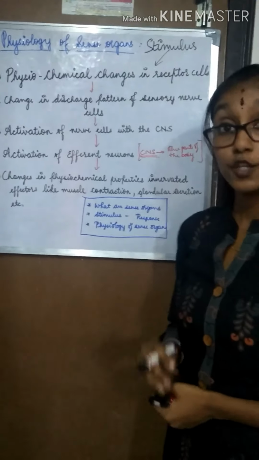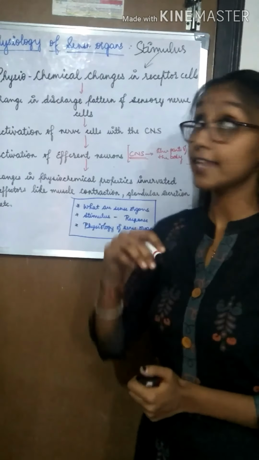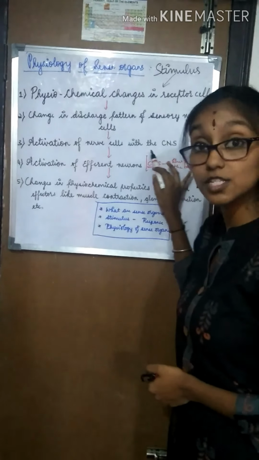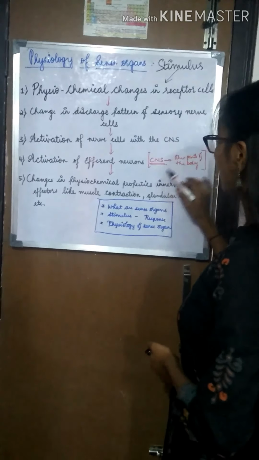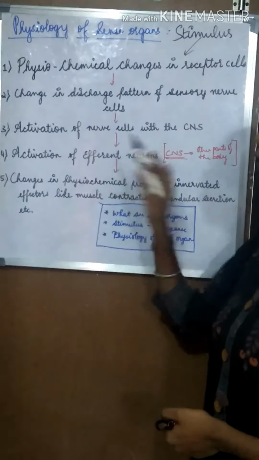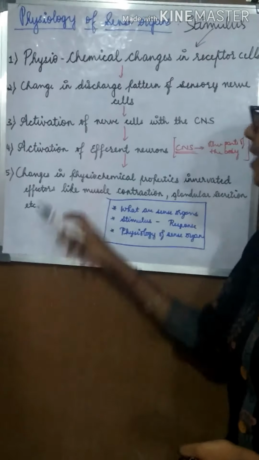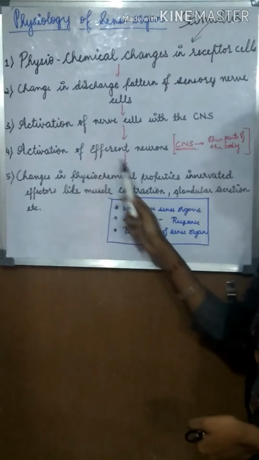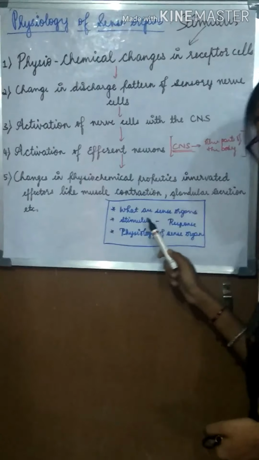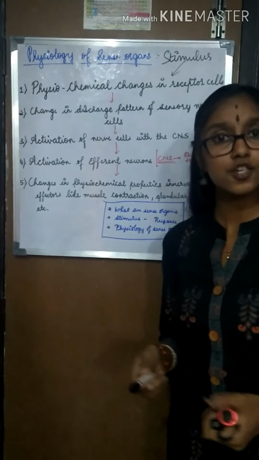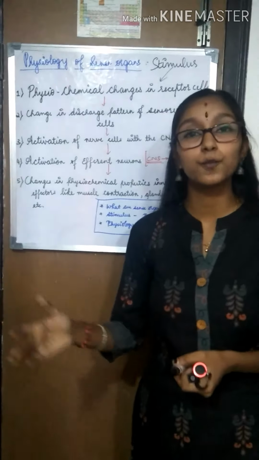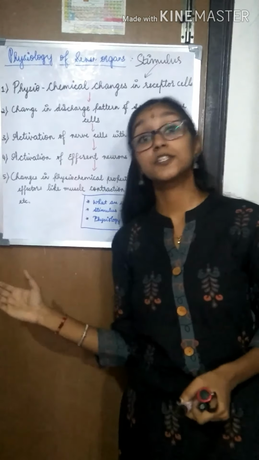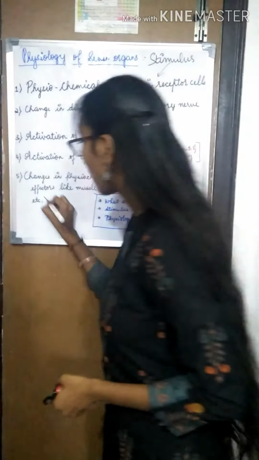Now what is the information? You are being hit by your sibling or your friend. That information is carried by sensory nerve cells to the central nervous system, and from the central nervous system it is carried to other parts of the body by efferent neurons. What happens later? There is change in physiochemical properties, which innervates effectors like muscle contraction, glandular secretion, etc. Glandular secretion? Yes, there will be rushing of hormones like epinephrine or adrenaline. And as a response, you hit your sibling or friend back. That is your response.